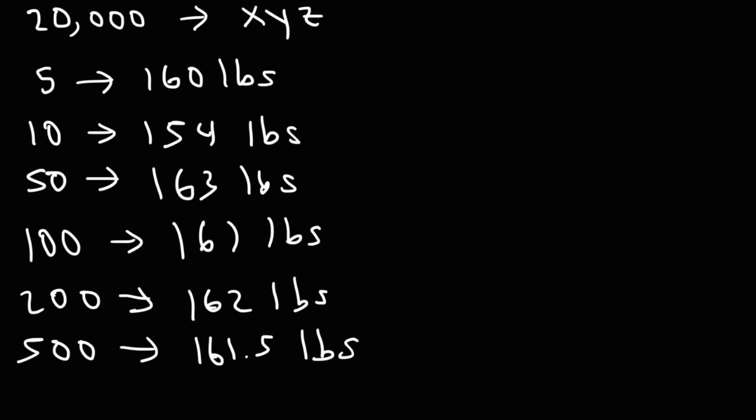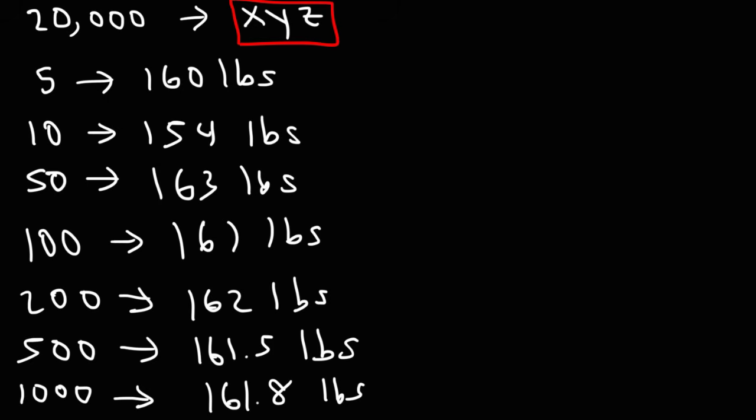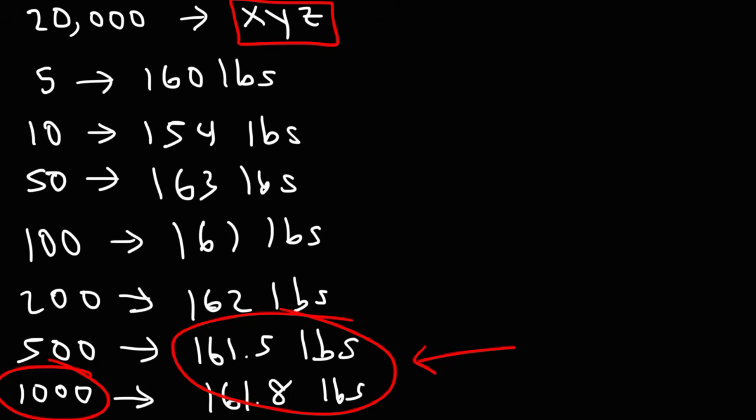And so notice the value we're getting closer to. We can see that the average weight of the individuals in this town is somewhere around 161, 162. If we measure 1,000 individuals, which will take a lot of work, we might find that the average is 161.8. So we could say that the average weight of people in this town is somewhere between 161 and 162, because as n became very large, we see that the average is converging to this value.